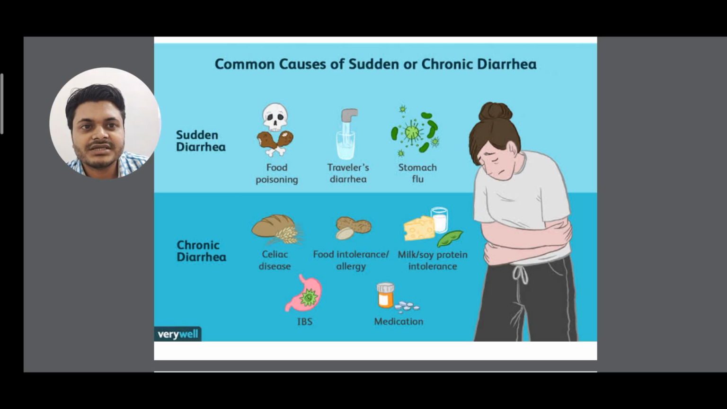And the second one is chronic diarrhea. What is chronic diarrhea? Certain diseases, IBS, medications, and food intolerance, that means allergy. There are certain people who have an allergy to certain kinds of food they eat. Then milk protein intolerance.